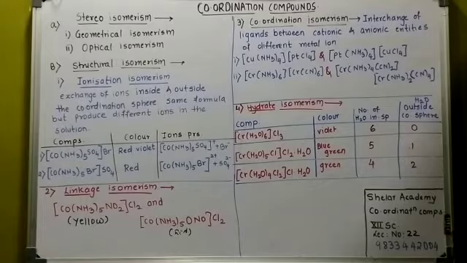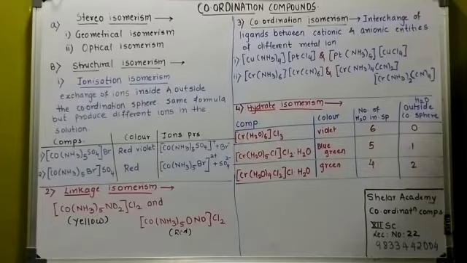Next, the next part is the structural isomerism. Structural isomerism is again classified into ionization, linkage, coordination and solvate isomerism. Now let us go one by one. The very first is called the ionization isomerism. Now, what do you mean by ionization isomerism?